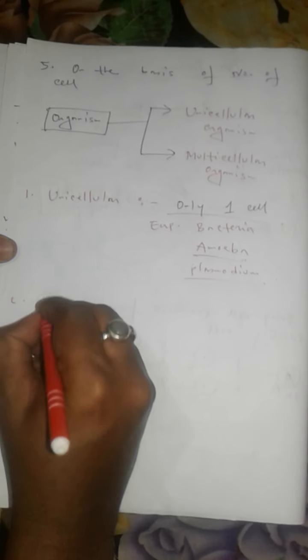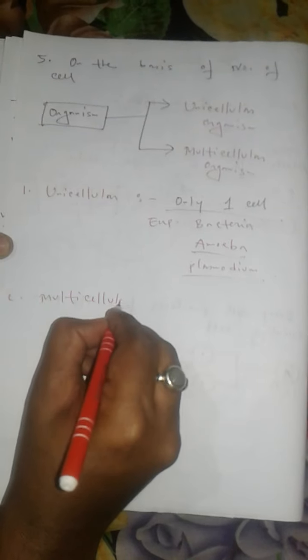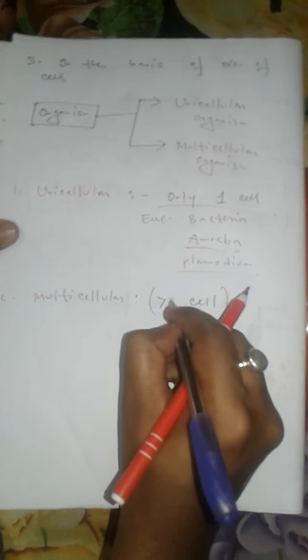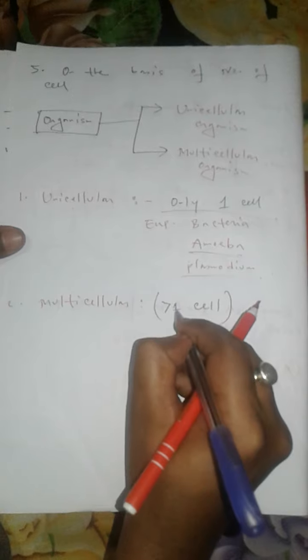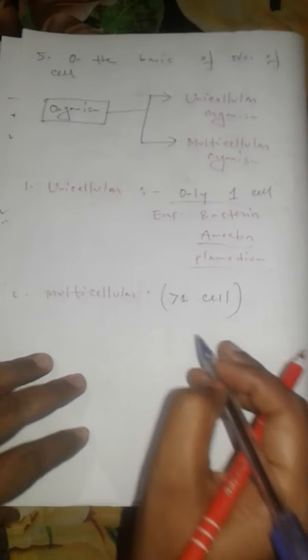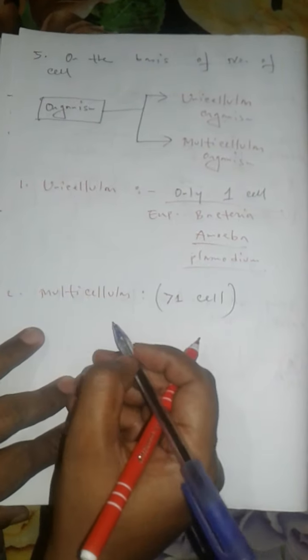Now multicellular organism. The organism whose body is made of more than one cell is known as multicellular organism. For example, human being. You know that the body of a human being is made of more than one cell, not only one cell. So for that reason, human being is an example of multicellular organism.